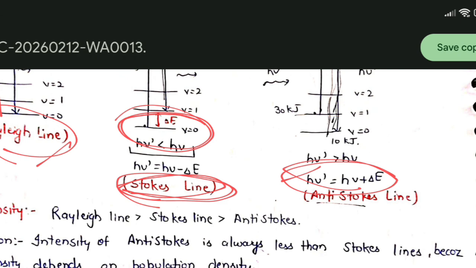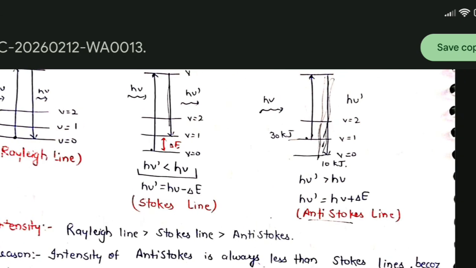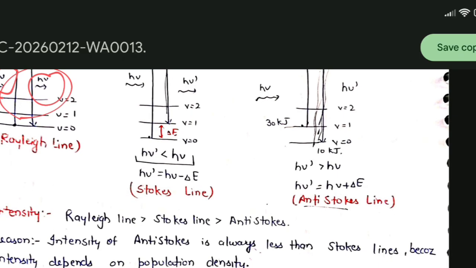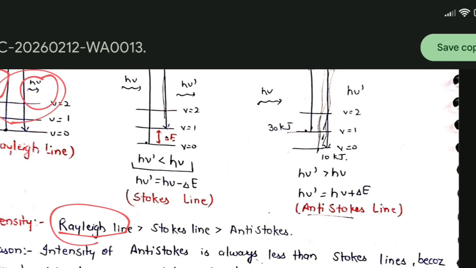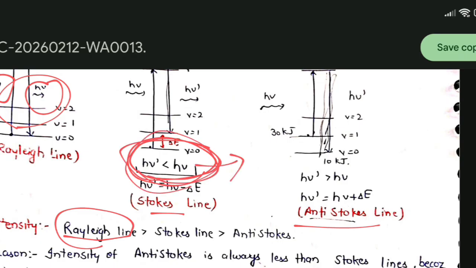If we talk about the intensity, here we can see the incident light and the scattered light have the same energy, so they have the highest intensity. So Rayleigh lines have the highest intensity. Now the question is, between Stokes lines and anti-Stokes lines, which will have the highest intensity? So guys, what we can see here is that the molecular population is maximum at the ground level.